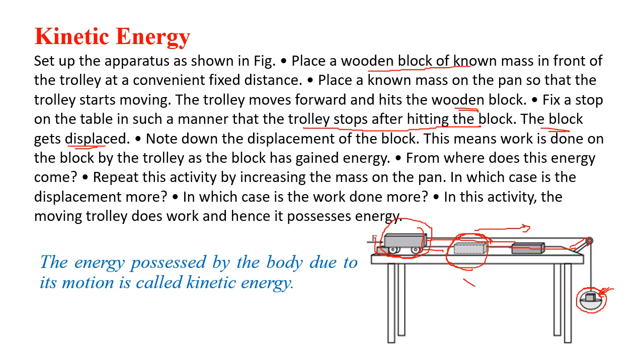So this trolley is tied with a string to the pen. When you put weight in the pen, the gravitational force will pull the pen down. When the pen is pulled down, this thread will pull this trolley. But this trolley, when it comes forward, will hit this block and push this block to a new position. There will be a displacement in the block. Because there is a displacement of the block by the force of the trolley, you can say work is done on this block.